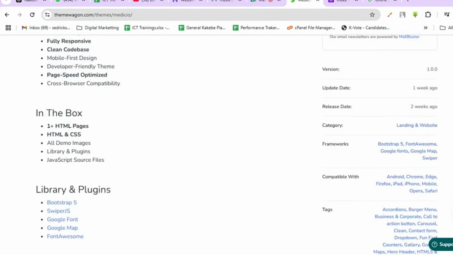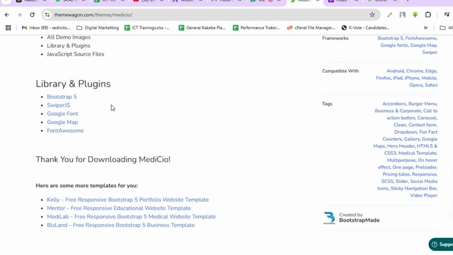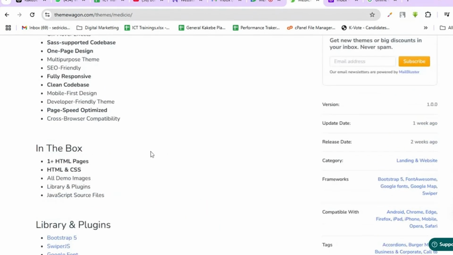Then inside the box. Once you download the folder, it will come with one HTML page. Since I said it's a single page, it has only index, nothing like an about us page or contact page. It's just about navigations. Then also it will come with HTML and CSS. It comes with images. It comes with a JavaScript file. And the library, these are things that you need to run it. But of course, when you download it, it is going to run well. Once you download it, it is going to work perfectly.